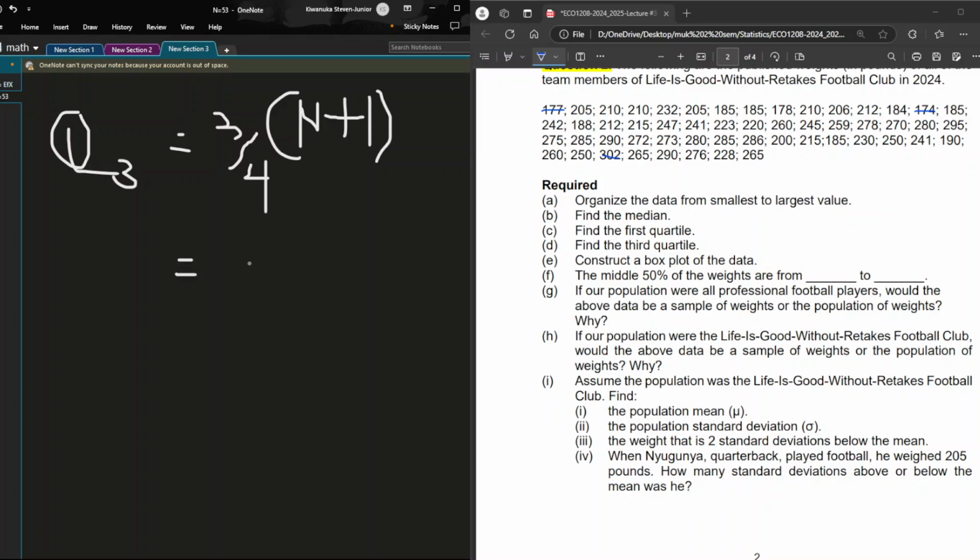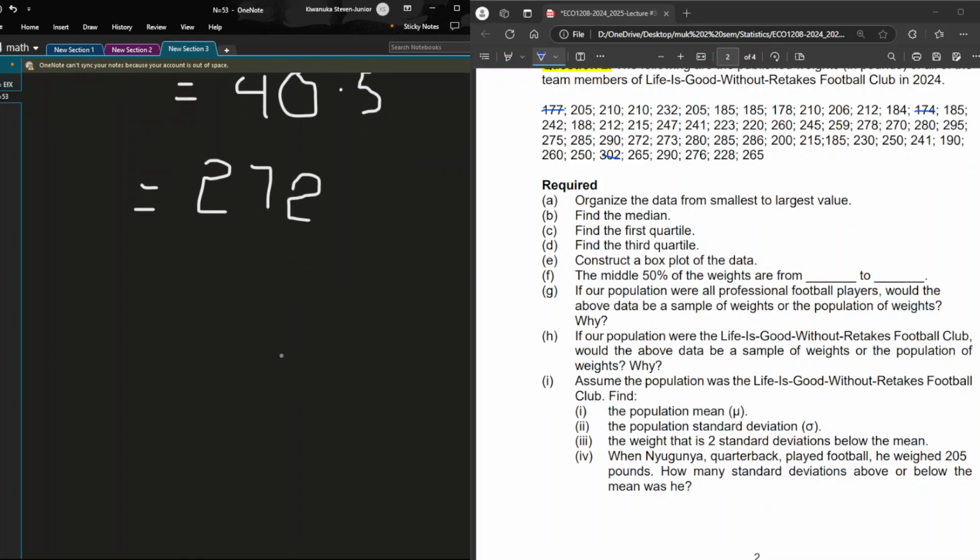Our n is 53, plus 1 is 54, times 3 over 4, and we get 40.5. So this is the 40th or 41st value, which is 272.